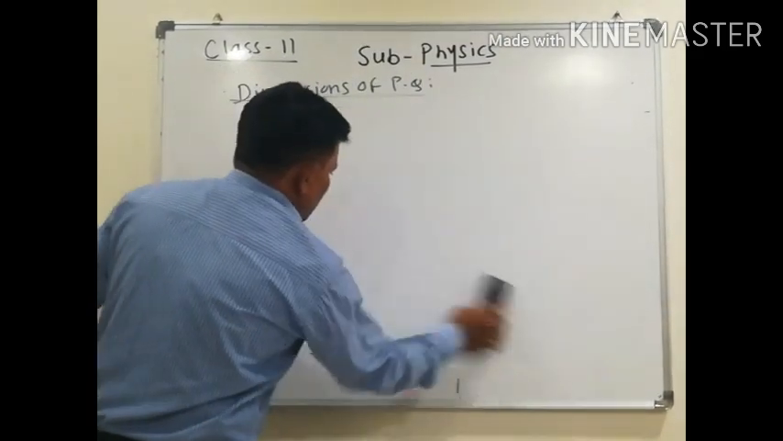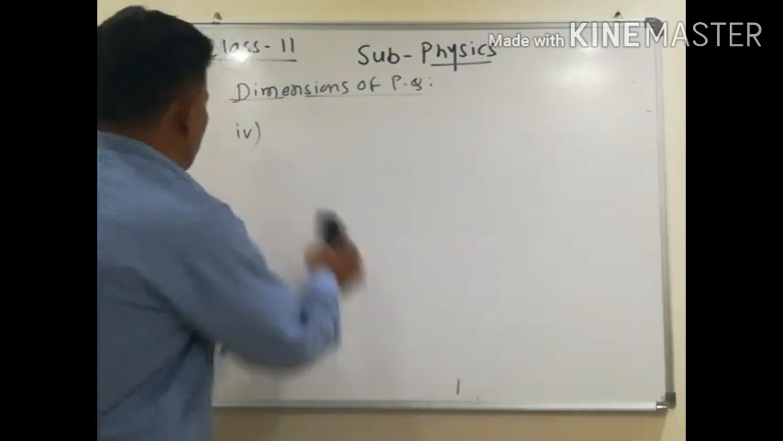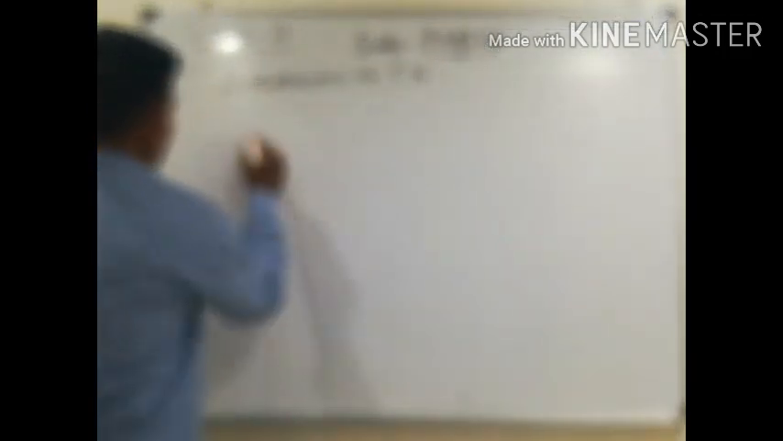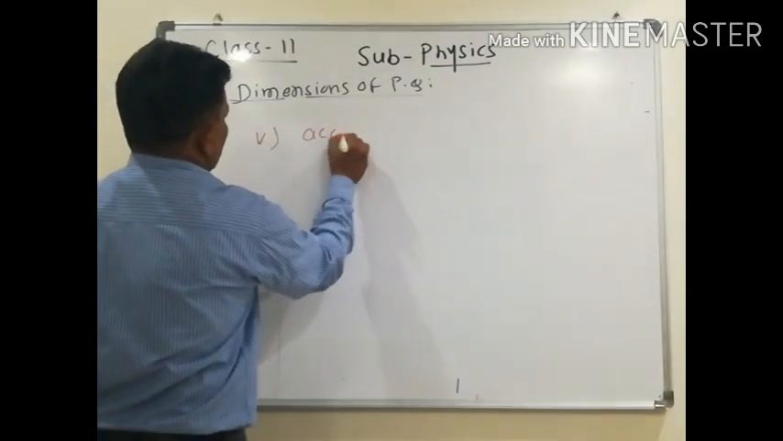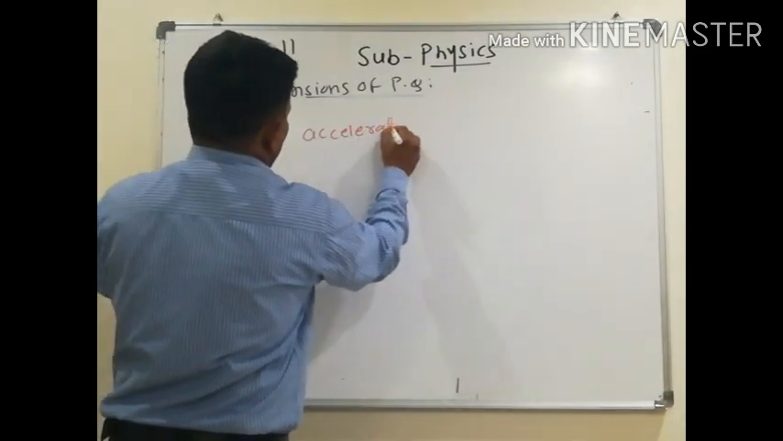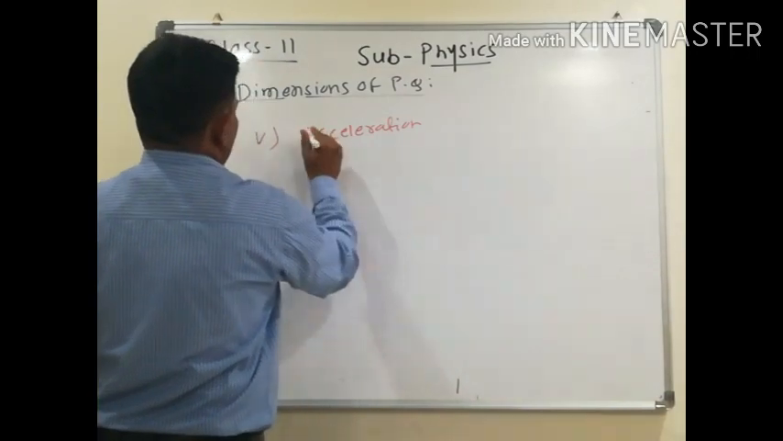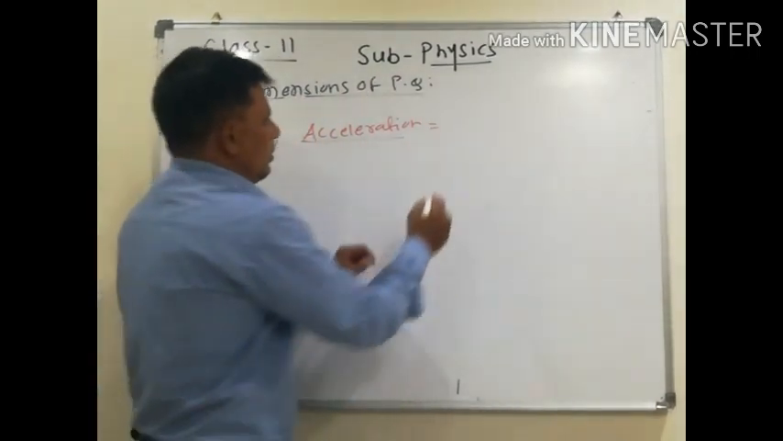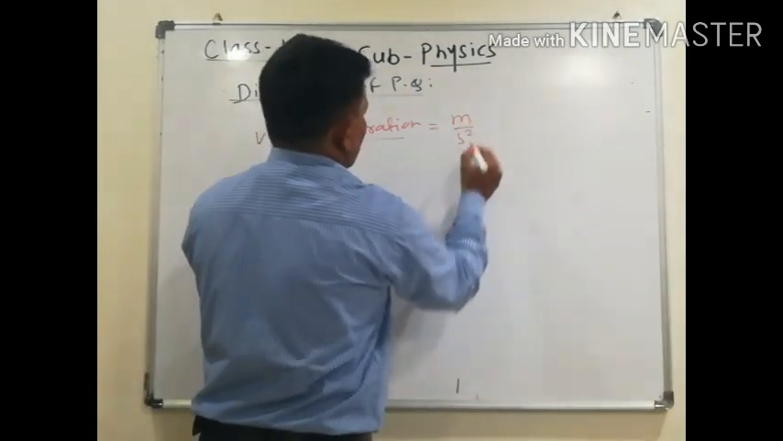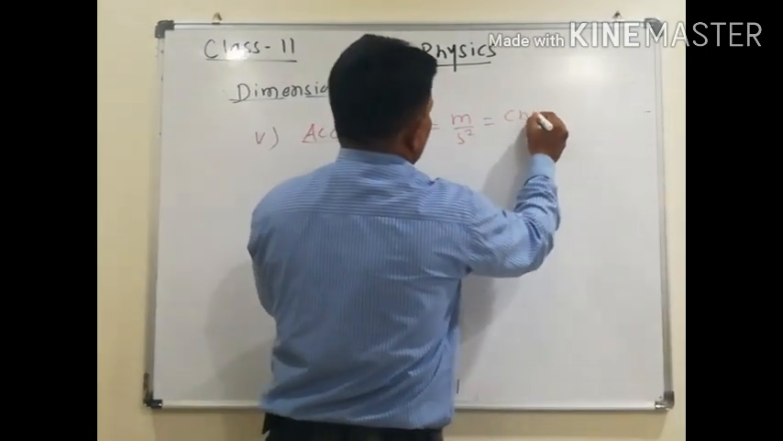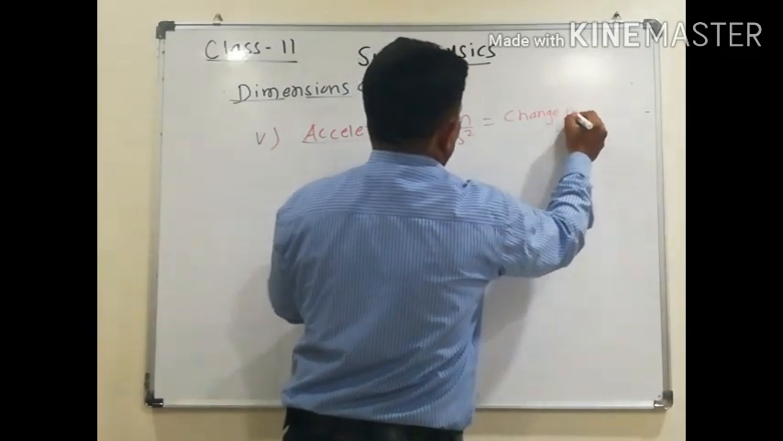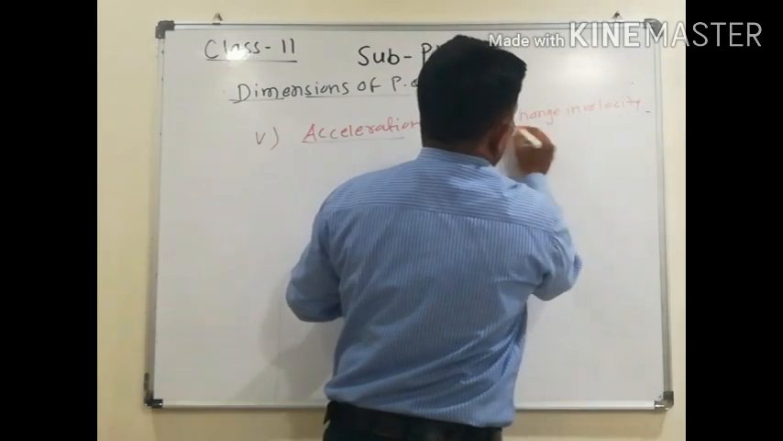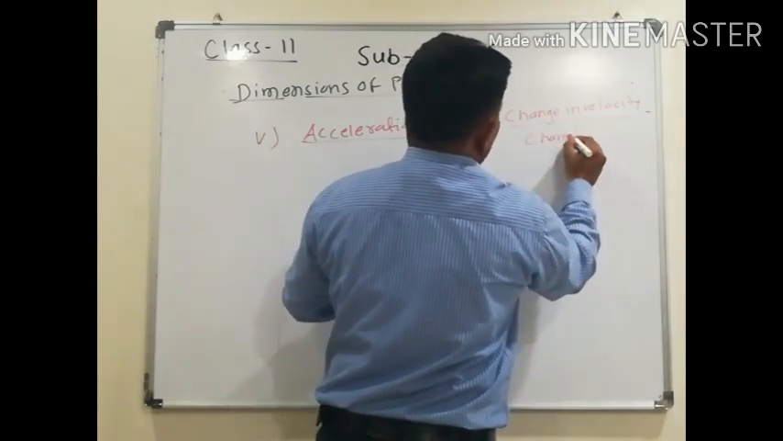Next one is acceleration, number 5. Look here. Acceleration. What is the unit of acceleration? It is a meter per second square. What is the definition? Change in velocity upon change in time.